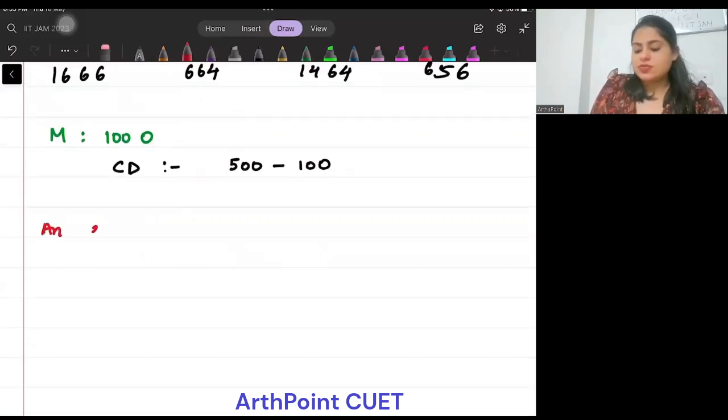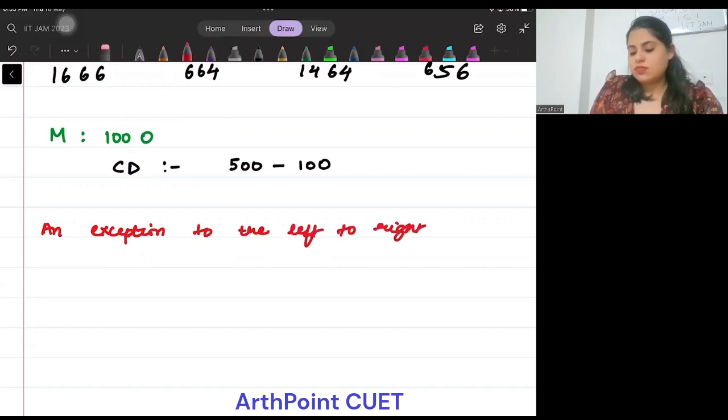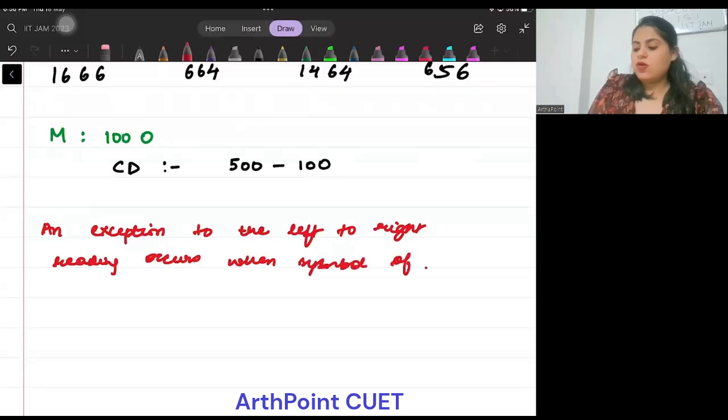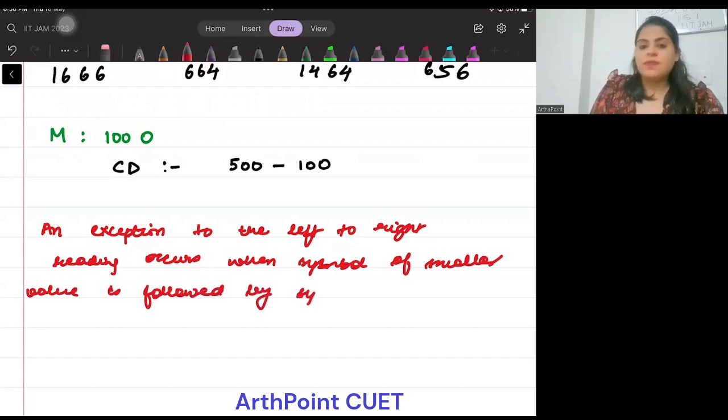An exception to the left to right reading occurs when a symbol of smaller value is followed immediately by a symbol of greater value.